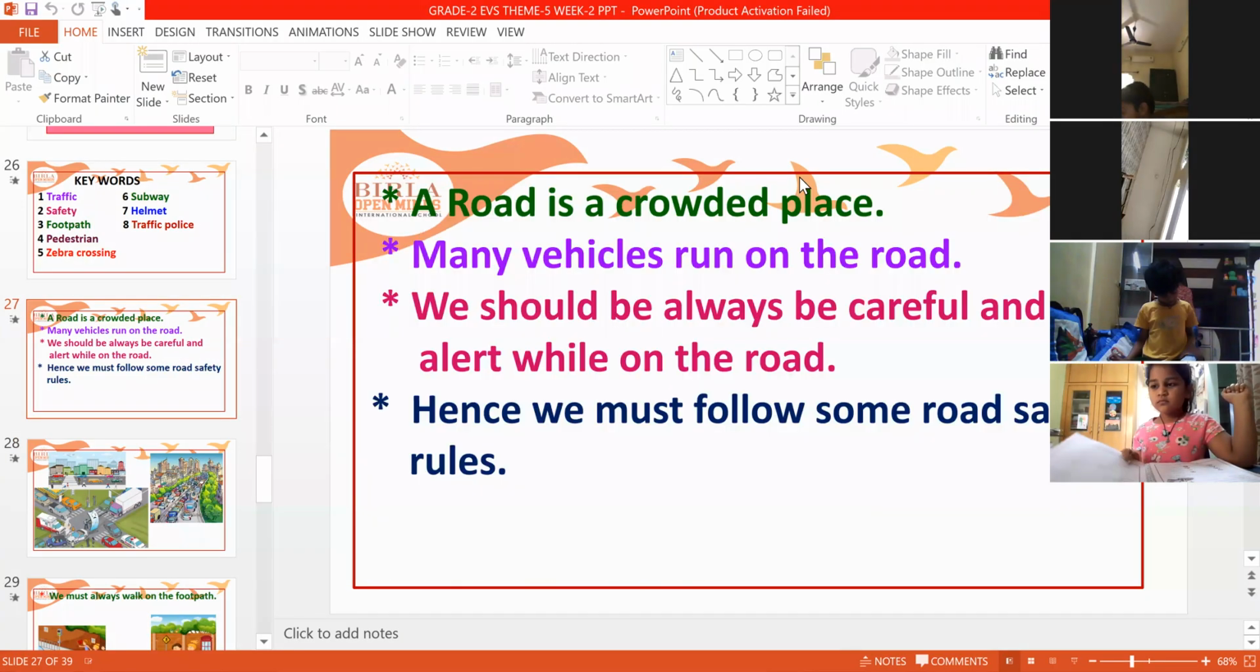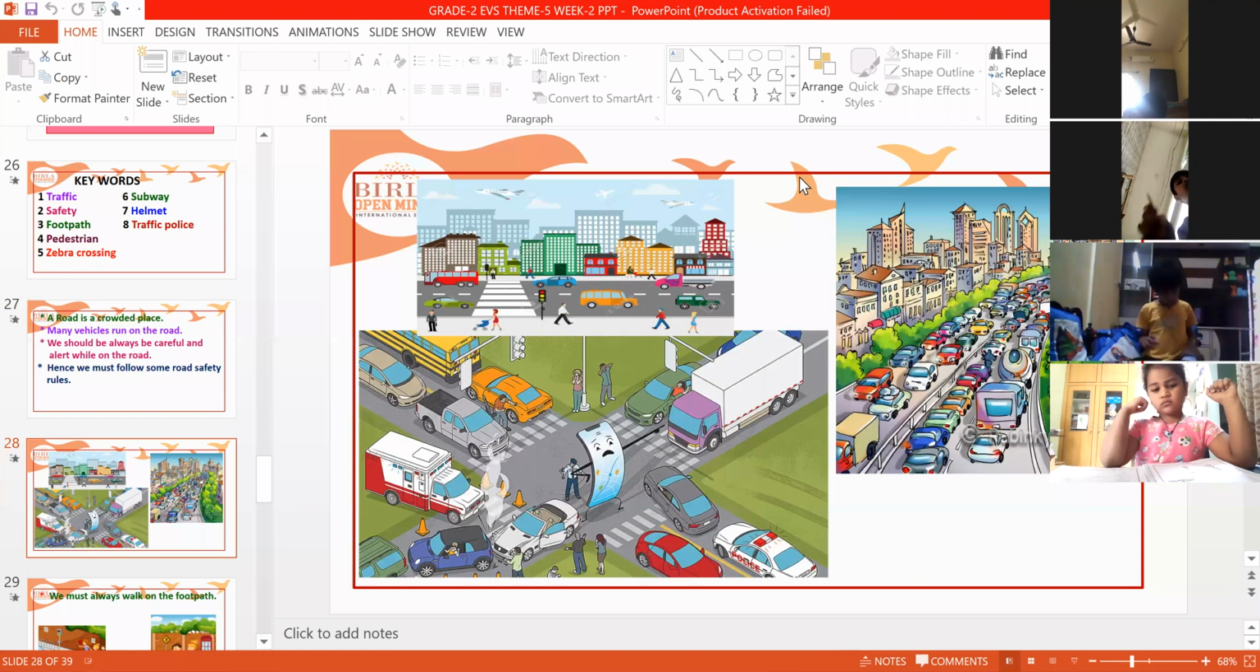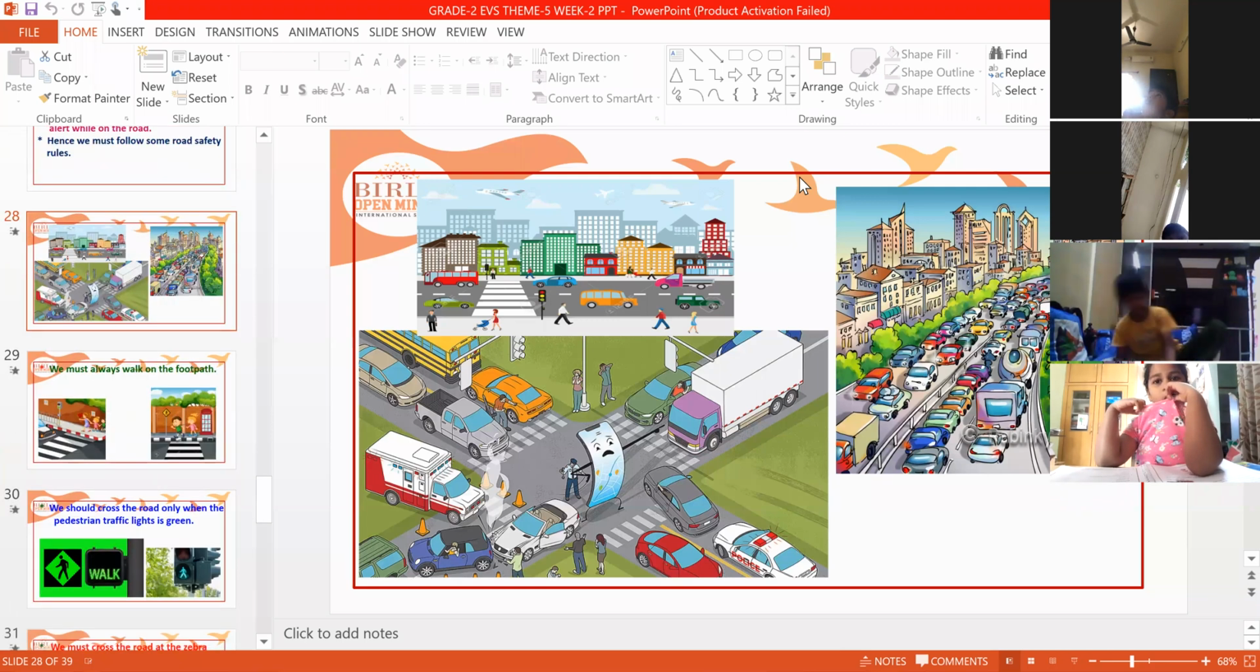Now, coming to the lesson. Road is a very crowded place. Many vehicles will be moving here and there. So you should be very safe and careful. For this, you have to follow some safety rules.